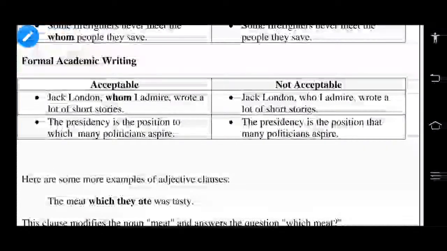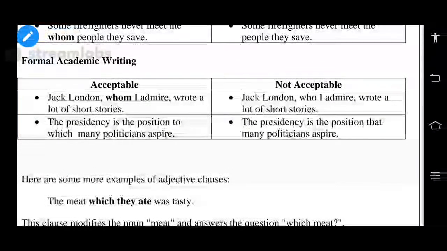Jack London whom I admire wrote a lot of short stories. So now you are talking about, see, whom I admire means, so now you are the subject. Actually now you are talking about the other person, the object.